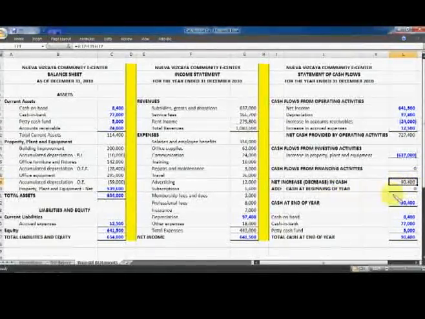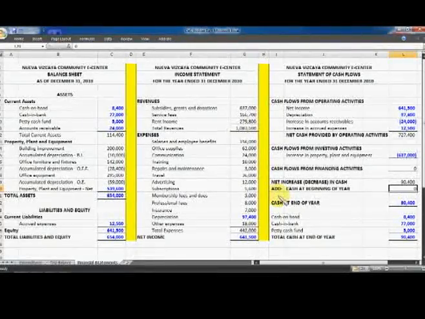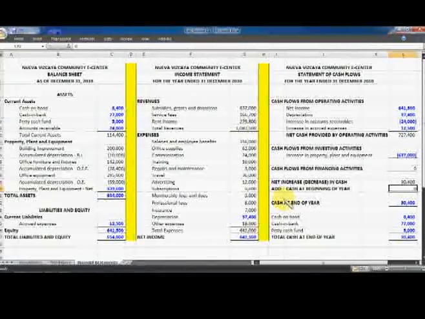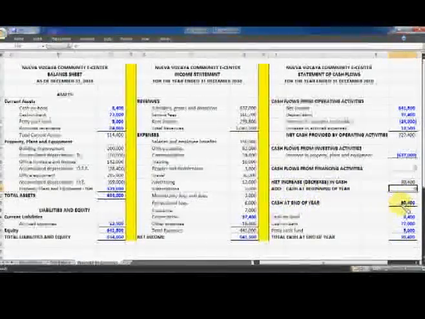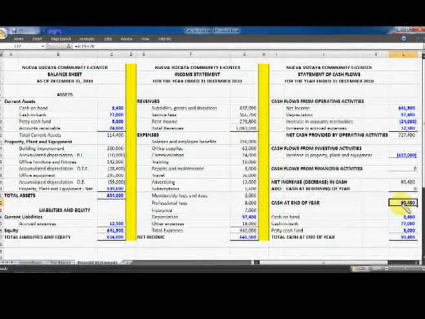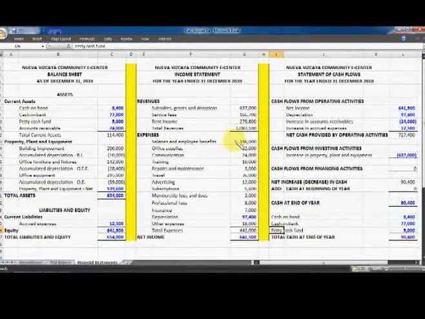We have a zero cash at the beginning of the year because, as I've said, the CEC has just been established and started its operation in 2010. So we don't have an ending balance in the preceding year to speak of. Now, if we add the net increase or net cash inflow of 90,400 and the cash at the beginning of the year of zero, we have a cash at the end of the year of 90,400.